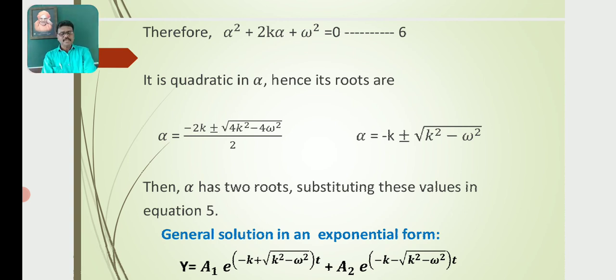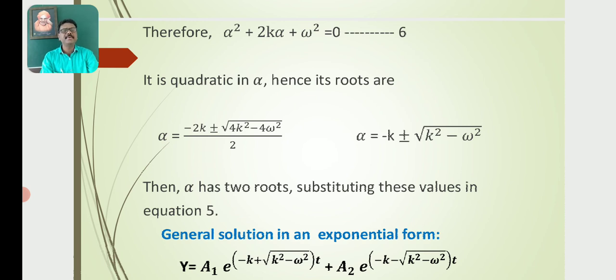Where equation 6, α² + 2kα + ω² = 0, is a quadratic equation in α, hence its roots are α = (−2k ± √(4k² − 4ω²))/2.